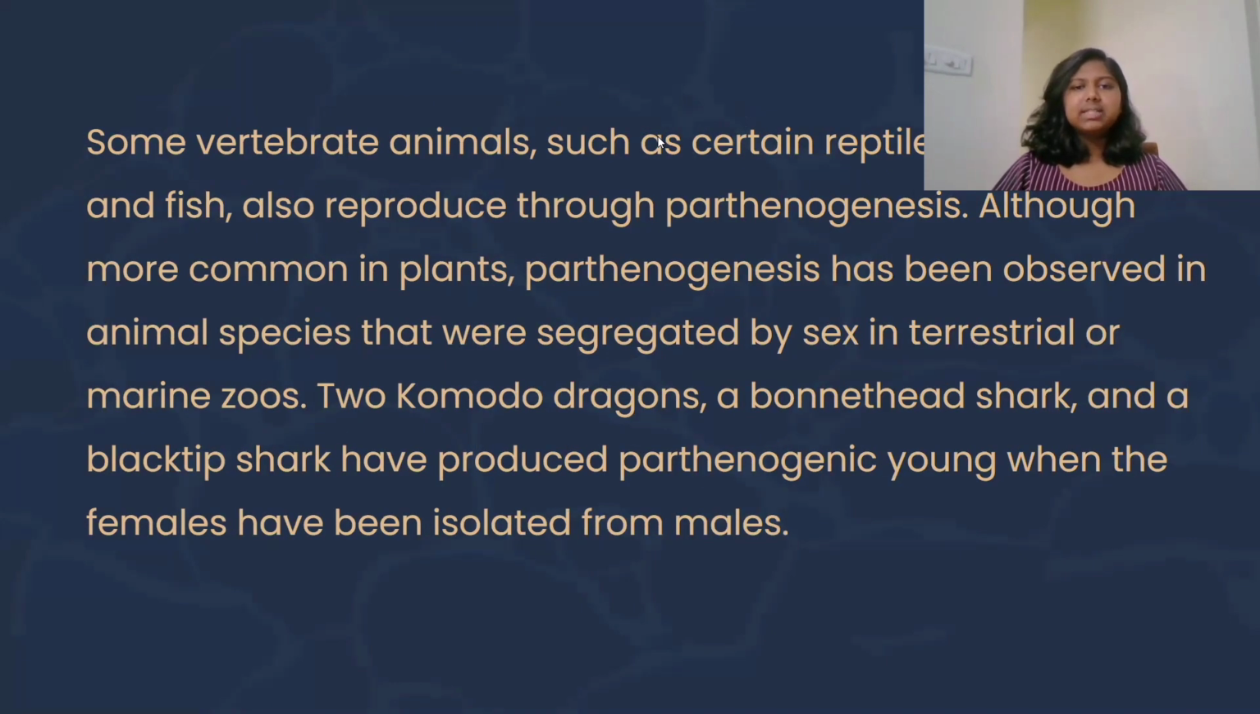Some vertebrate animals such as certain reptiles, amphibians, and fish also reproduce through parthenogenesis. Although more common in plants, parthenogenesis has been observed in animal species that were segregated by sex in terrestrial or marine zoos. Two Komodo dragons, a bonnethead shark, and a blacktip shark have produced parthenogenic young when the females have been isolated from the males.